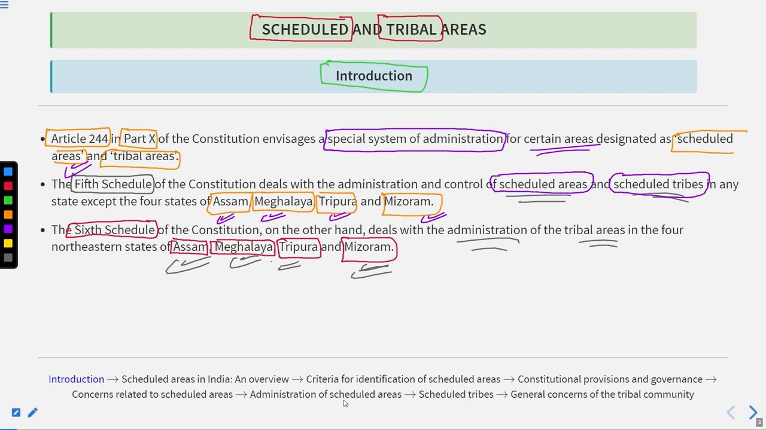So these 7 states are Arunachal Pradesh, Assam, Meghalaya, Mizoram, Manipur, Tripura, Nagaland. Okay, again I'm repeating the names: Arunachal Pradesh, Assam, Meghalaya, Mizoram, Manipur, Tripura, and Nagaland.